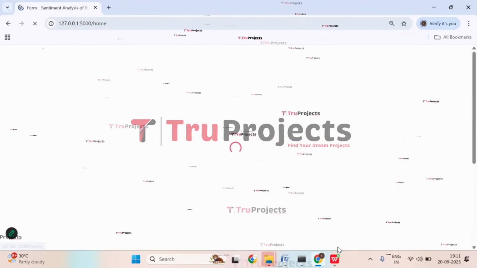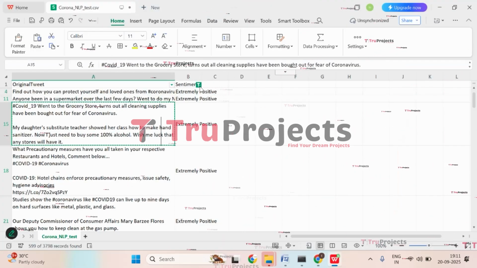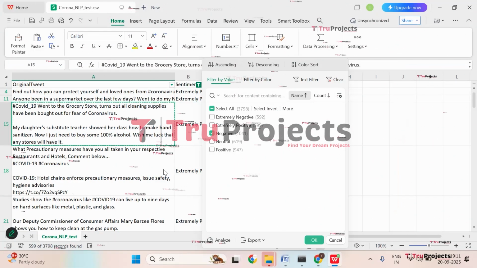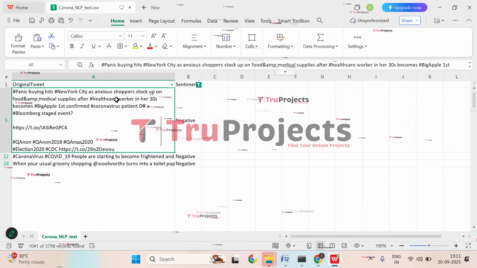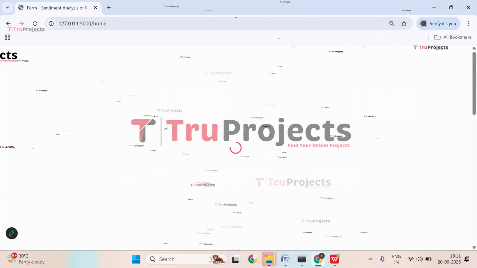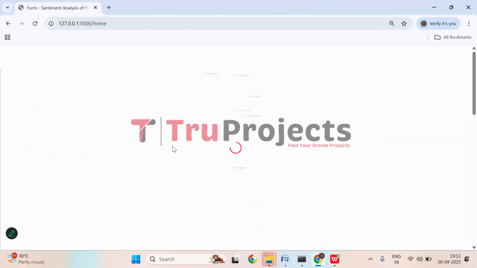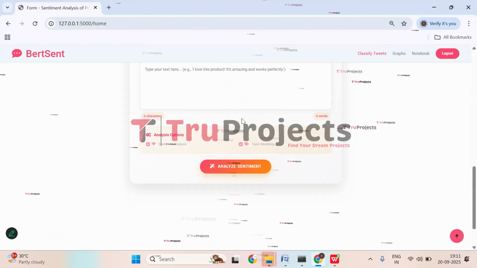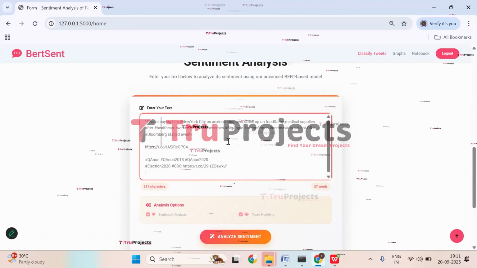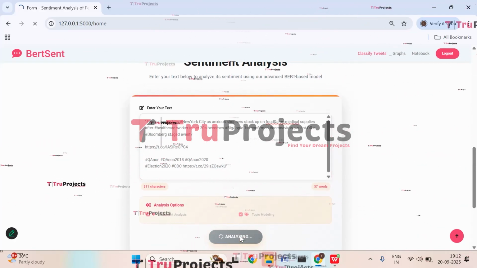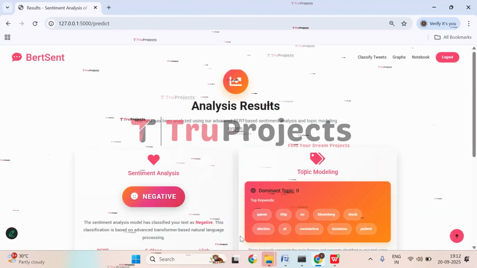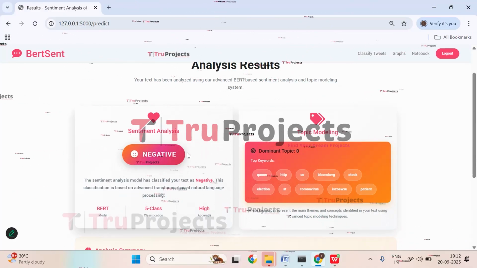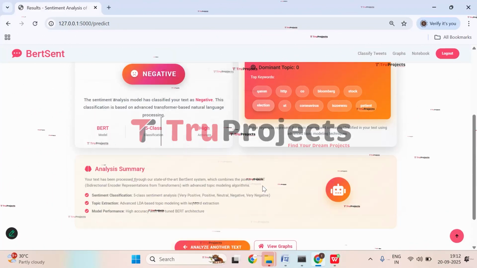Now let's check with one more case. So apply filter to negative. OK. And check with this case. So just wait, it's being opened. Paste it and click on Analyze Sentiment. And here we got the prediction as negative. So the sentiment seems to be negative. And these are the top keywords.